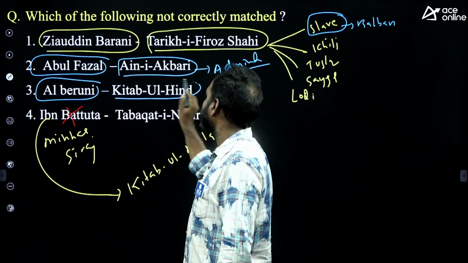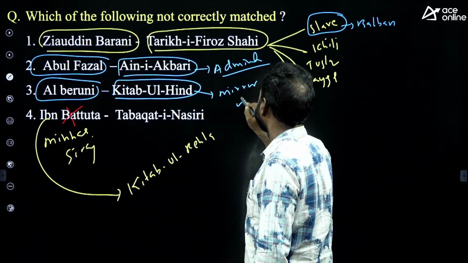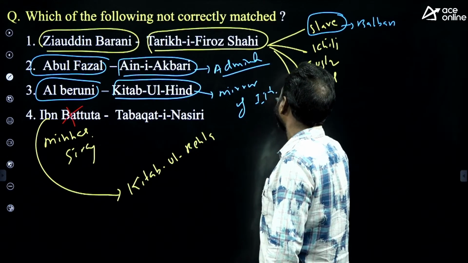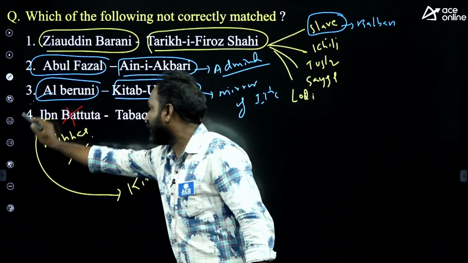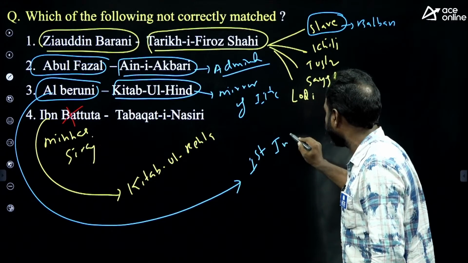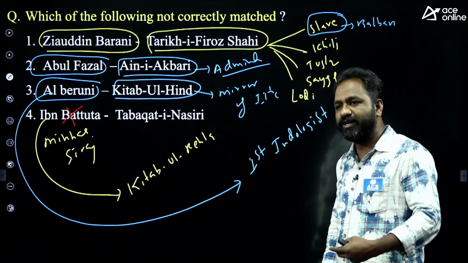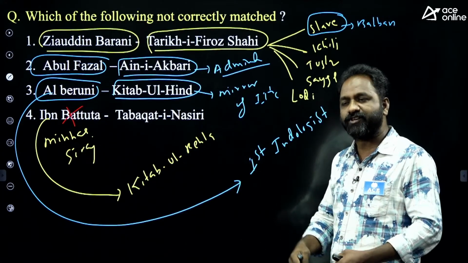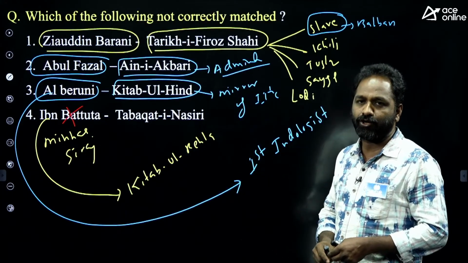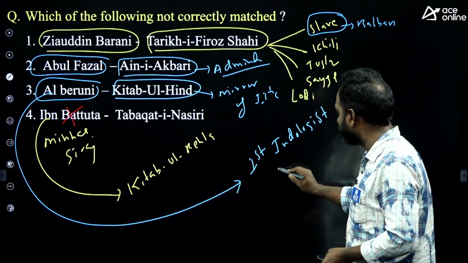Next, Al-Biruni wrote a book called Kitab-ul-Hind. This book is also known as the Mirror of the 11th Century. Al-Biruni is called the first Indologist. Any foreigner who is learning and studying Indian history is called an Indologist. Al-Biruni came to India along with Muhammad Ghazni.